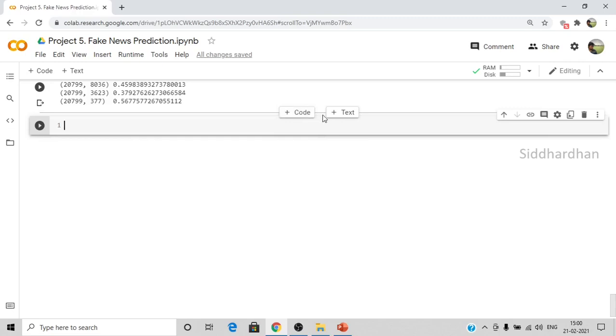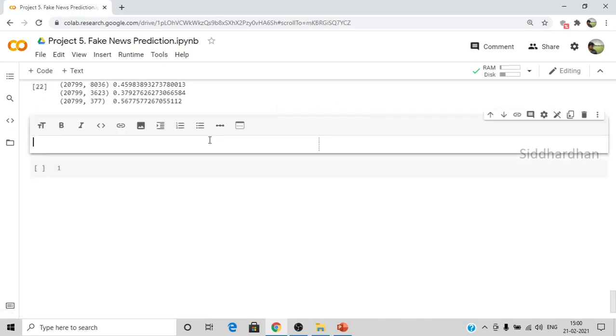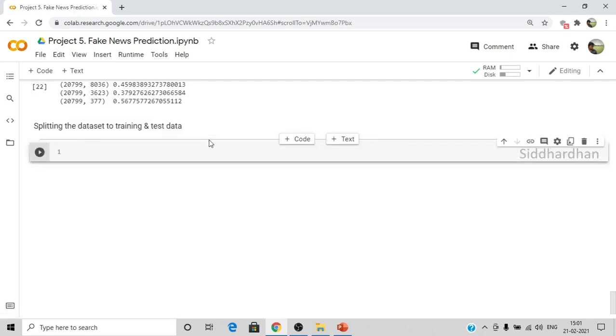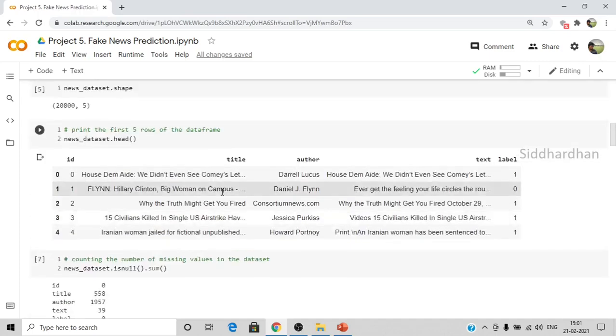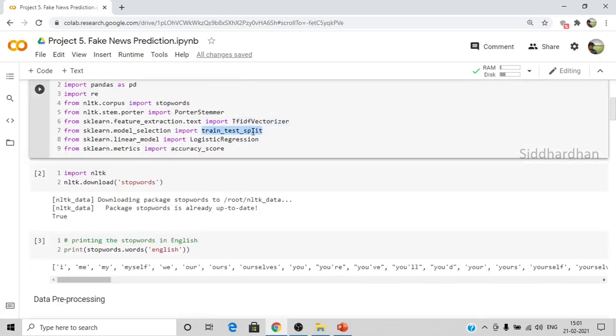Now let's split our X and Y into training and test data. Splitting the dataset into training and test data. Create X_train, X_test, Y_train, Y_test. In a minute I'll tell you what all these variables are. For this we have imported the function called train_test_split, so we are going to use this function.